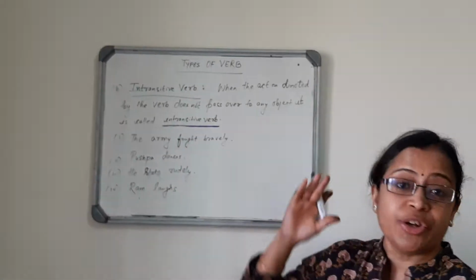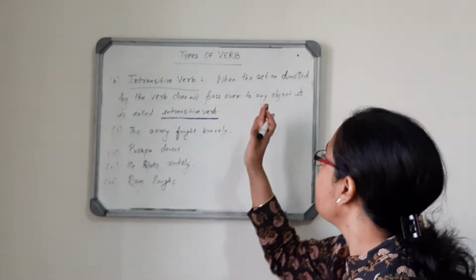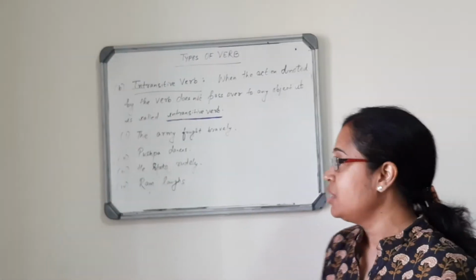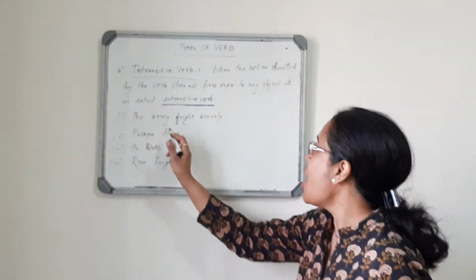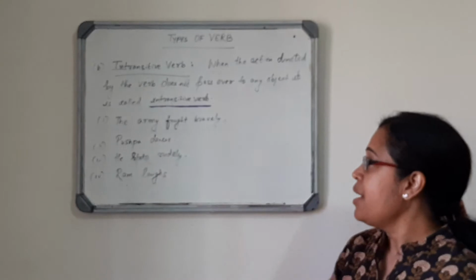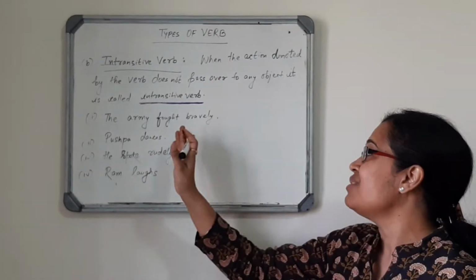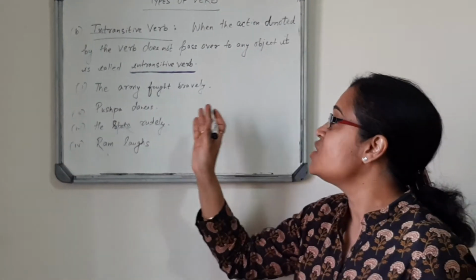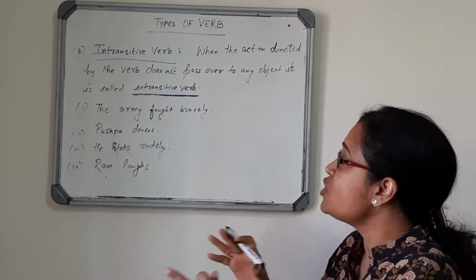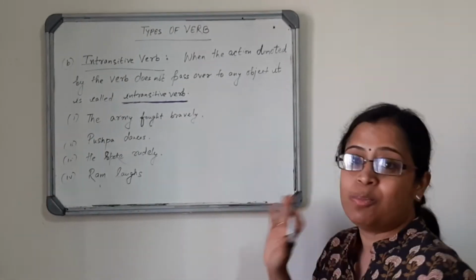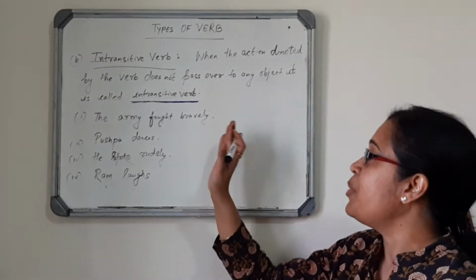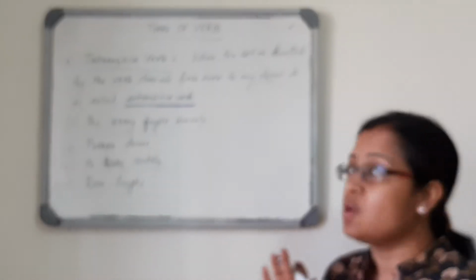When the action denoted by the verb does not pass over to any object, it is called intransitive verb. For example, the army fought bravely. Here, the subject is army and the action which is being denoted is fought. So, the action from the subject is not passed on to any other object. There is no object in this sentence. So, the army fought bravely is an intransitive use of verb.